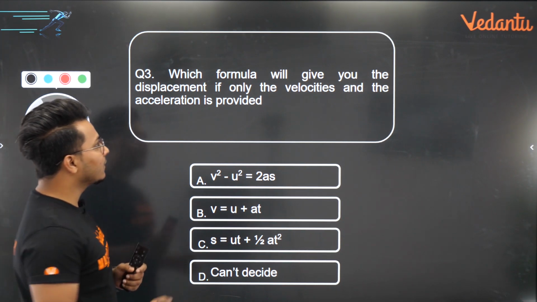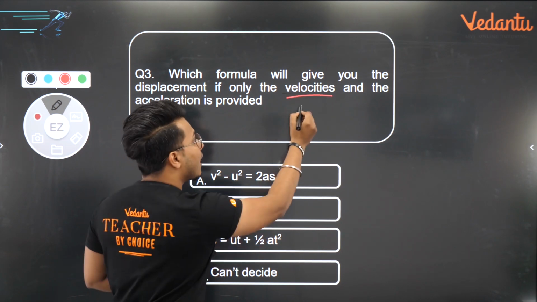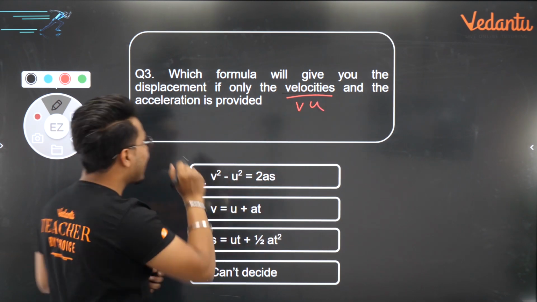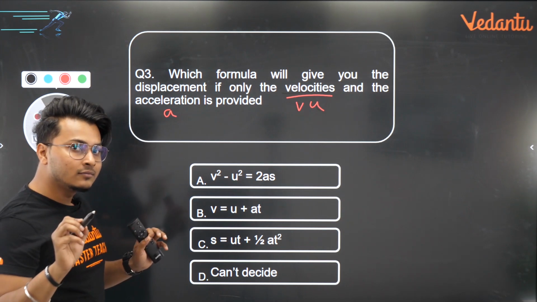तो अगर आप ध्यान से देखोगे, final velocities is given. What is given? Velocities is given. यानी कि आपके पास V और U है. And acceleration is given. That means you have acceleration A with you already, right?